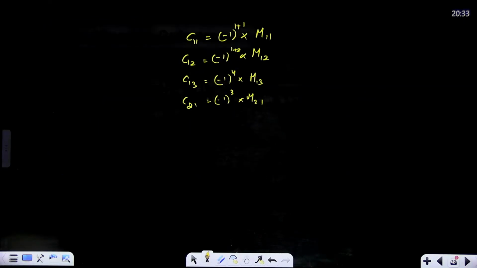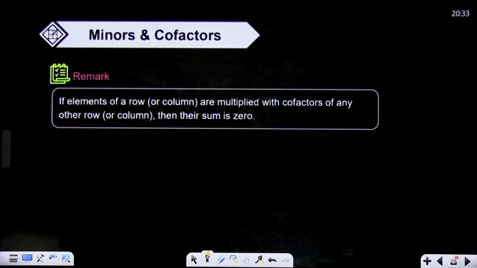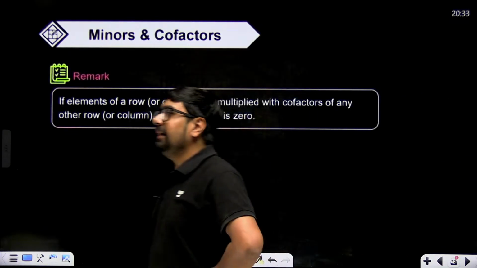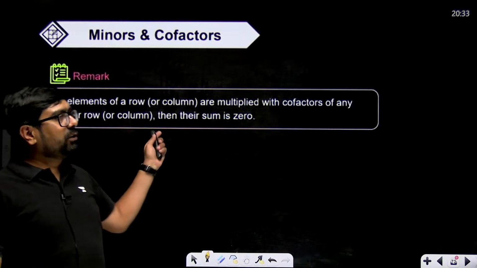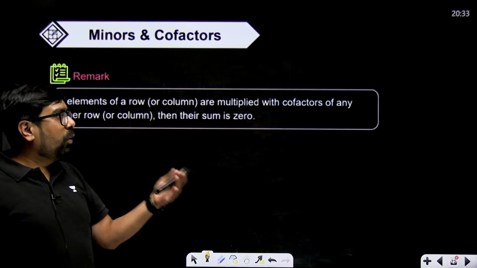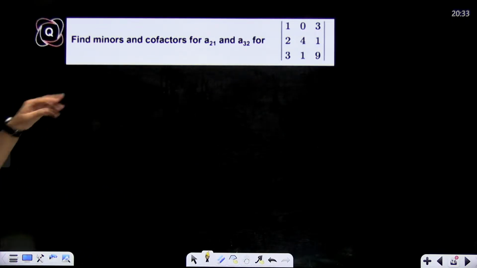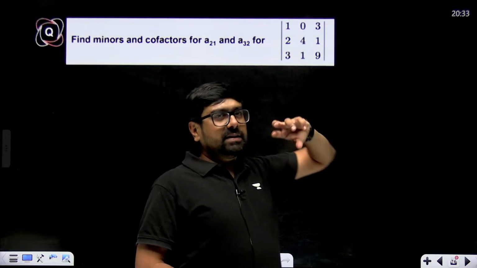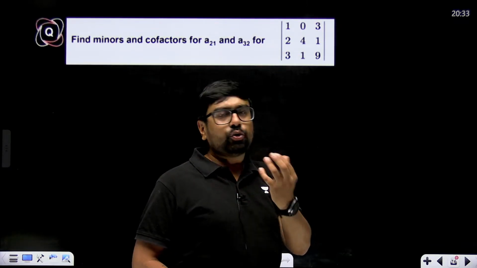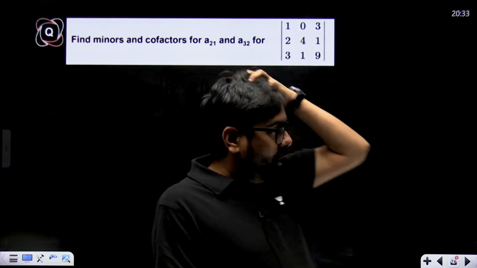Okay, let's move ahead. If the elements of a row or column are multiplied with cofactors of any other row or column, then the sum is 0. This is a property. If you multiply the elements of any row with cofactors of any other row, then the required result will become 0, right? But we don't use it anywhere. Now, the main thing is exercise 3. Exercise 2, I think, is area of triangle, which you can ignore because area of triangle based questions are hardly asked, but we'll also practice that anyway.